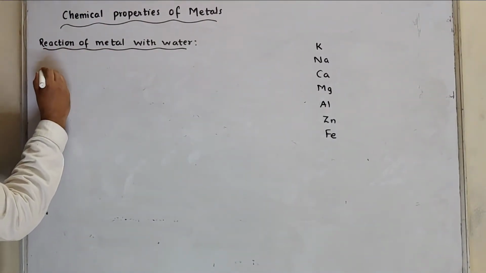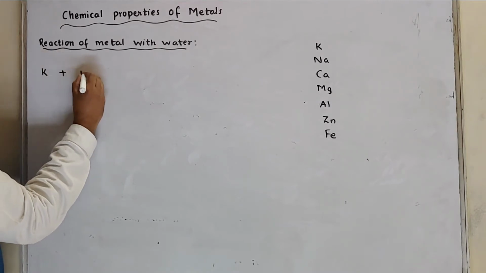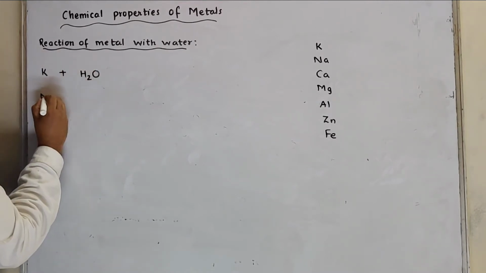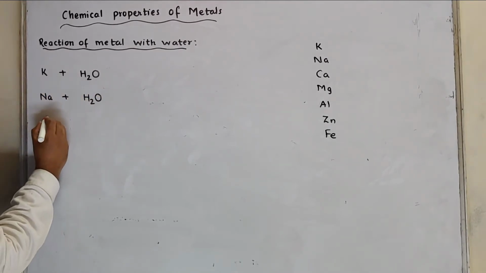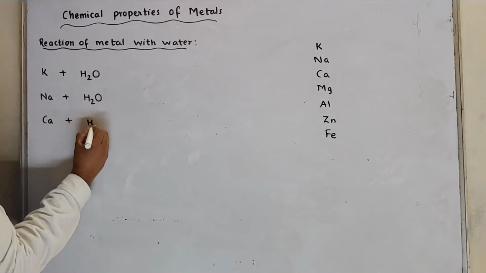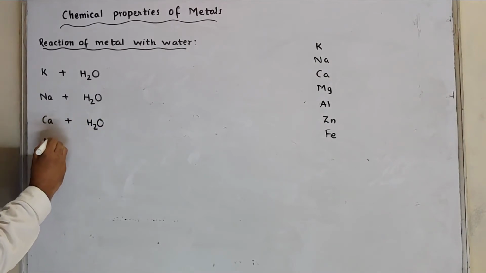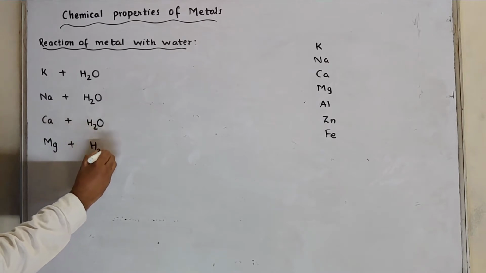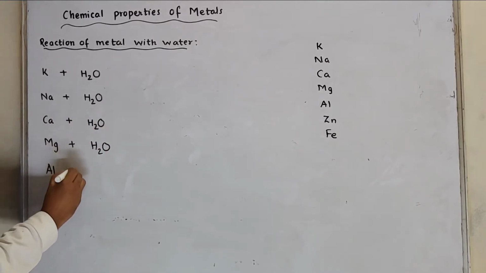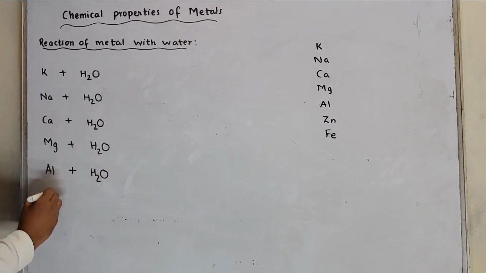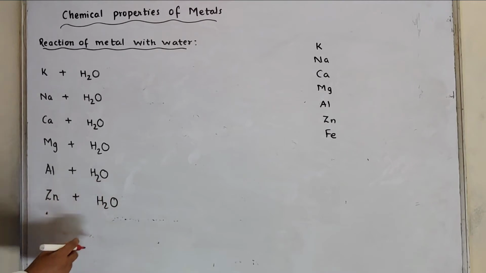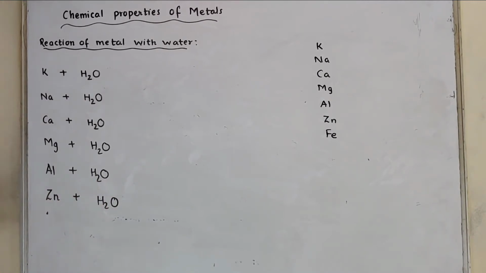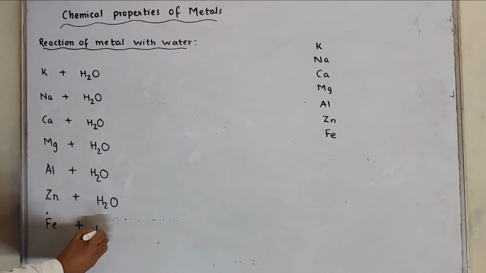Reaction of metal with water. Potassium reacts with water, sodium also reacts with water, calcium also reacts with water, magnesium also reacts with water, aluminium reacts with water, zinc also reacts with water, as well as iron reacts with water.